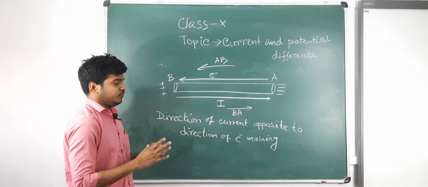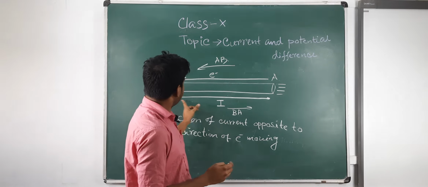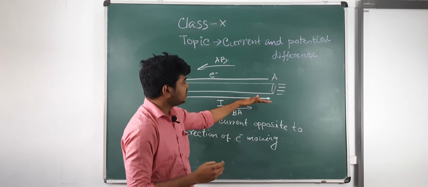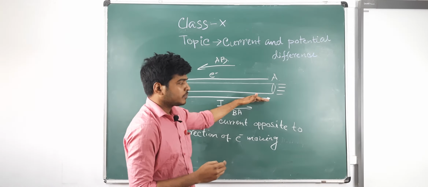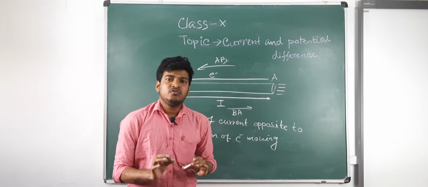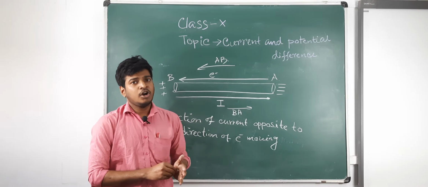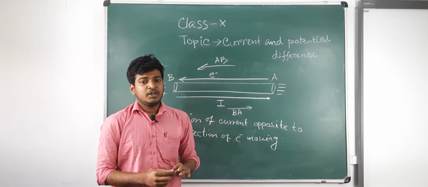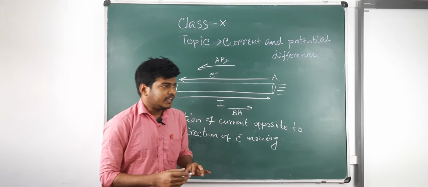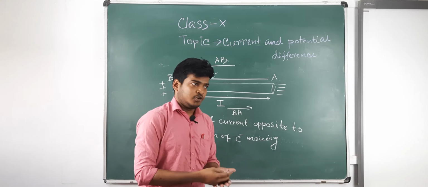This is the convention. So anybody can say that the current is the flow of positive charge, because the flow of positive charge will be in this direction, but it is not true. Current is only flow of charge. It may be positive charge, it may be negative charge, or both charges can flow. But when we talk about electric current, then we consider that the current is the flow of electrons.